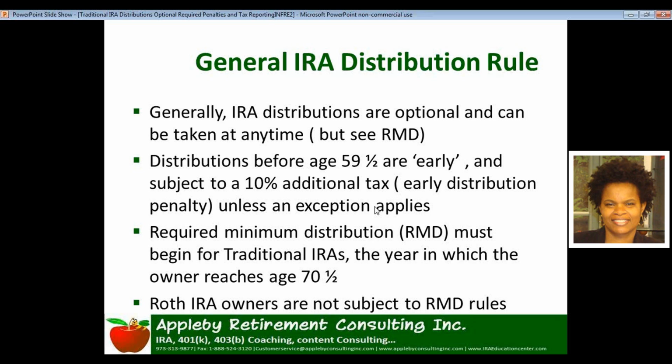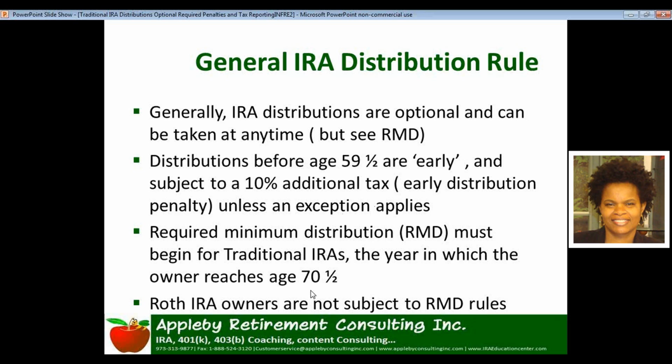When an individual reaches age 70 and a half, they're required to start taking distributions at that point. For the year in which the individual reaches age 70 and a half, they must start taking required minimum distributions for that year and continue for every year after. We're going to provide a high-level overview of the RMD requirements as we go through the presentation.